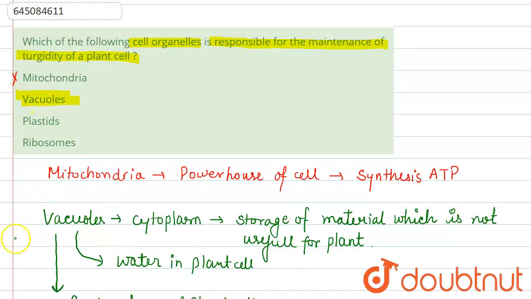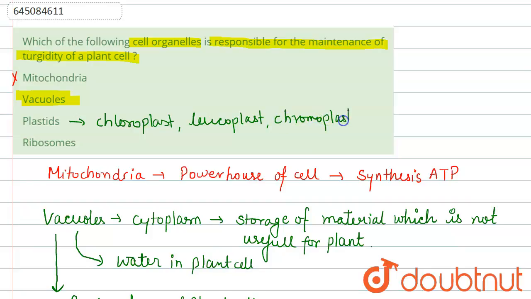Option C says that the plastid is an example of chloroplast, leucoplast, chromoplast. The chloroplast has chlorophyll, which is important for photosynthesis. The ribosome is generally engaged in the synthesis of protein. So the correct option is the vacuole.